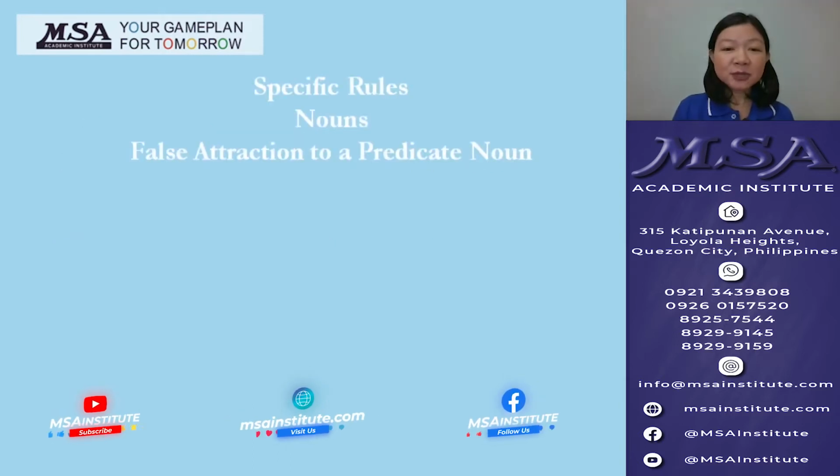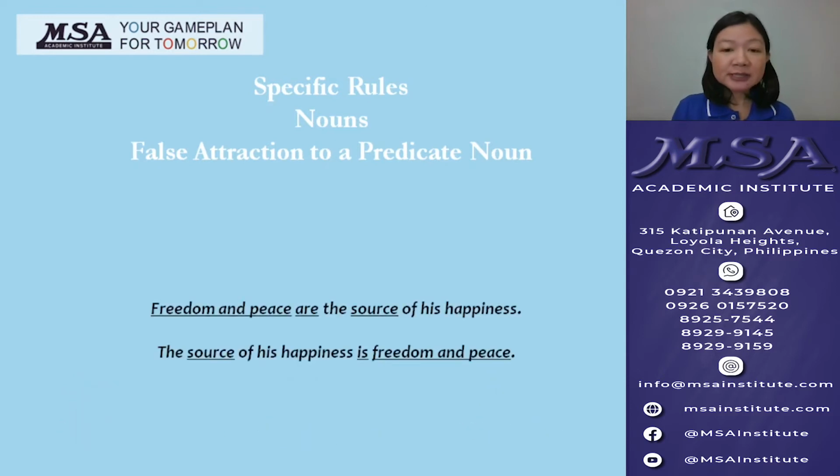Sometimes the subject appears to be different from its predicate noun in terms of number. Take a look at these sentences. Freedom and peace are the source of his happiness. The subject freedom and peace is plural, while the predicate noun the source is singular. The verb is the plural verb are because it agrees with the plural subject freedom and peace.